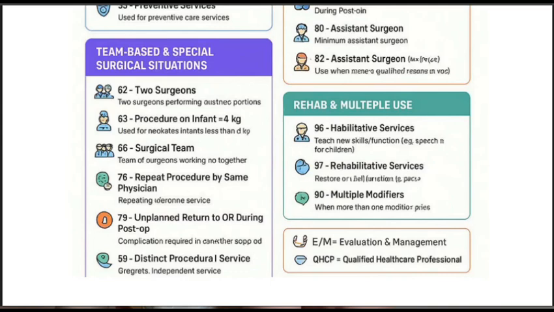97, rehabilitative services. When a patient is addicted to any substance, for example alcohol, nicotine, tobacco, or abusive drugs like cocaine, heroin, morphine, in those cases we have to give the 96 modifier. 97 modifier for the rehabilitative services. 90, multiple modifiers. When we are giving multiple modifiers, in those cases we have to give the 99 modifier for the multiple modifiers.